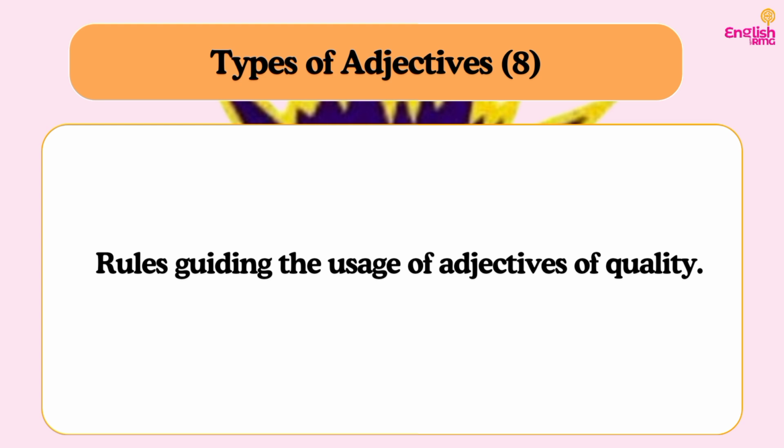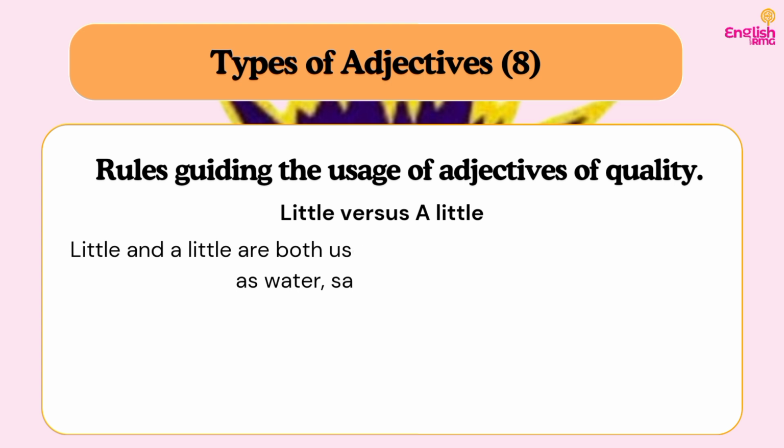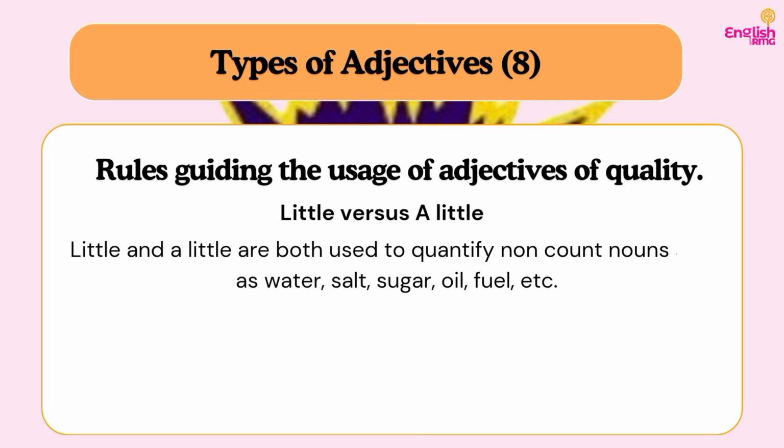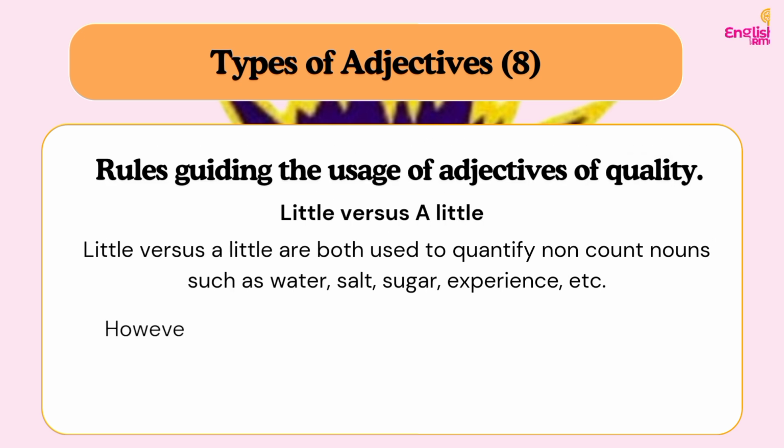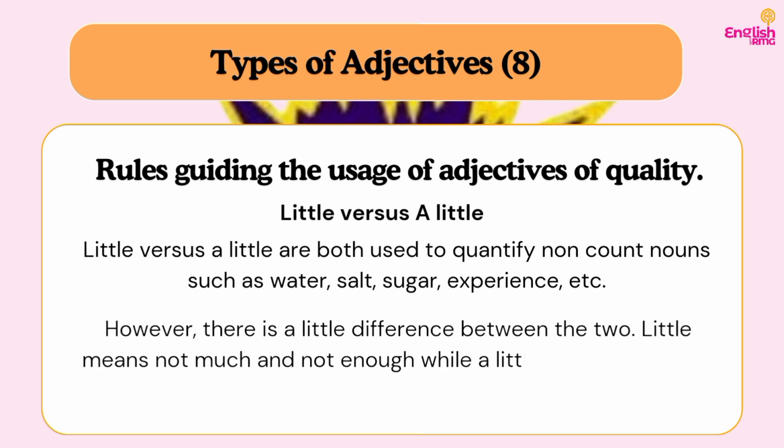So now let's look at a few rules guiding the usage of adjectives of quantity. So we have the rule guiding little versus a little. There are lots of questions on this from the past questions. So let's look at the rule. Little and a little are both used to quantify non-count nouns, otherwise known as uncountable nouns, such as water, salt, sugar, oil. So whenever you want to quantify a non-count noun, you use little or a little. The difference between little and a little is that little means not much and consequently not enough, while a little means not much but still enough for what it is needed for.